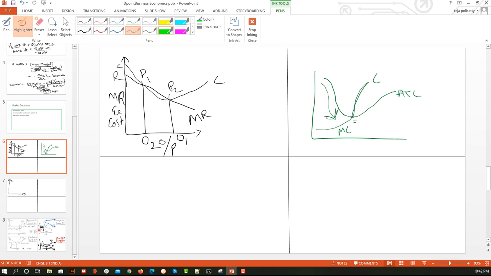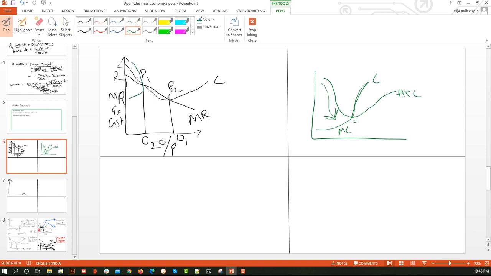Let me take my pen, and if you understand this, the next four concepts will be very easy. In this region, what is happening?